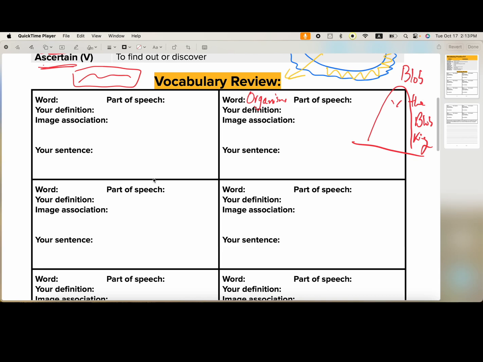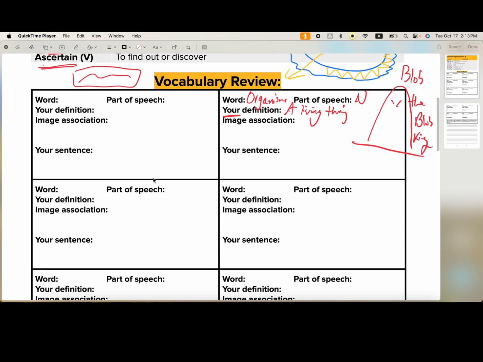If you go back to the definition, we have living things. Well, a thing is usually a noun, so we can guess that organism is a noun. Of course it is. Definition, well, make your own up. A living thing. It's not exactly the same as our other definition, but it doesn't need to be. It needs to be your definition. That's the point of making your definition. You change it to be something that you remember.